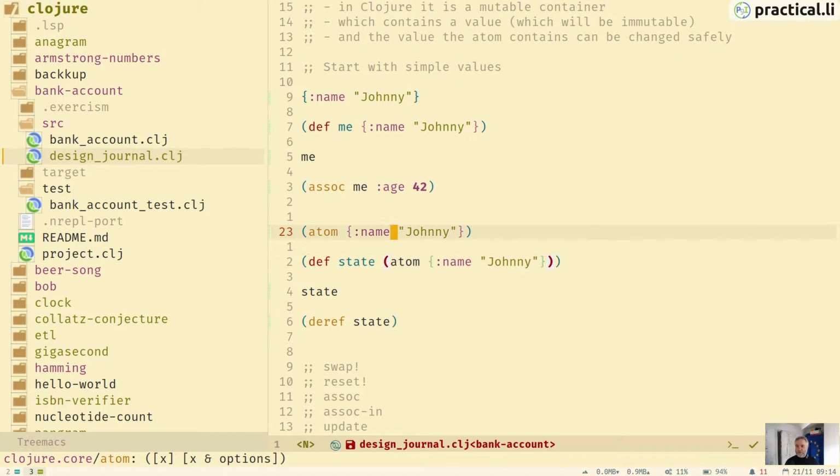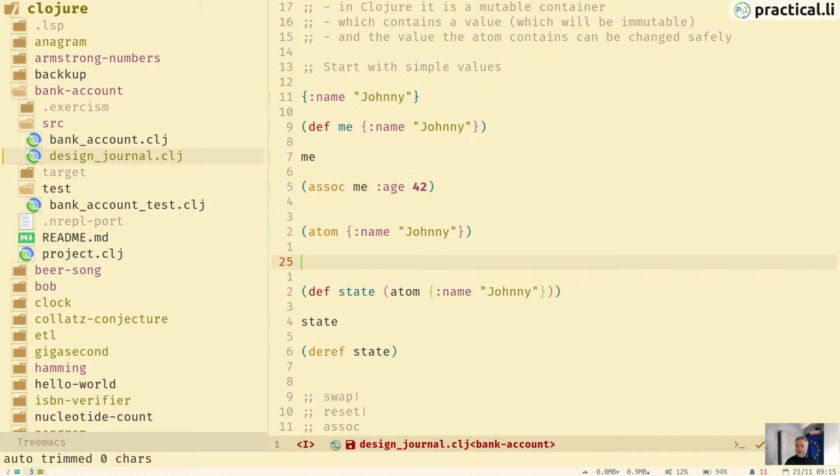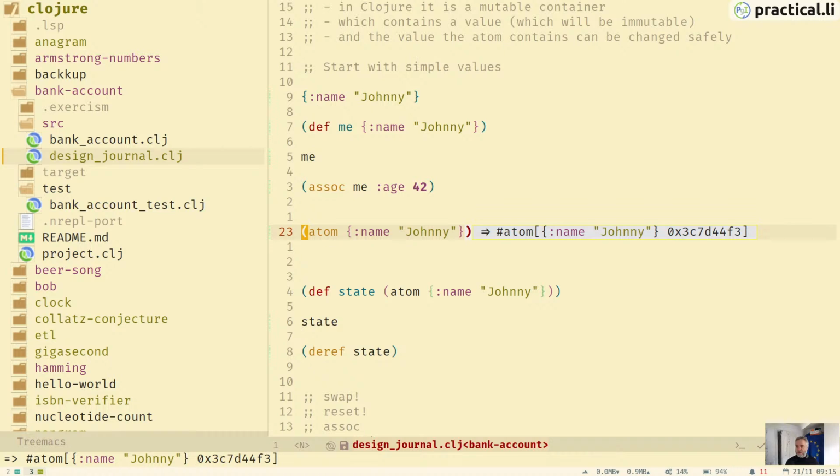And we can just take our original value and wrap it with an atom. So we put an atom in there, and instead of just creating a value, it's like a wrapper around the value, like a little container, a little box you get from your favorite online store.